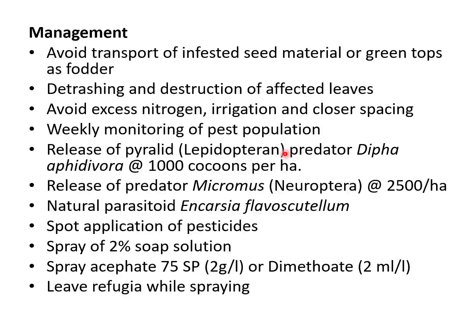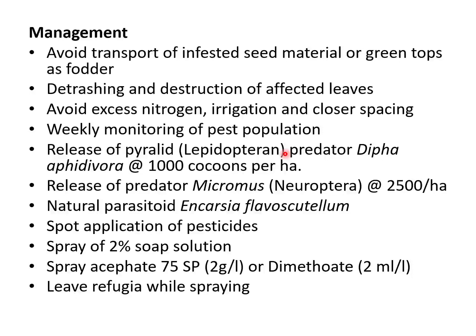And while spraying, leave refugia. Refugia means leaving area untreated with pesticide. So if we have 1 acre of area, we will leave around 20 or 30 cents of area without spraying insecticide. That is called refugia. This will prevent the destruction of natural enemies, and natural enemy population builds up in this untreated refugia, and this will control the subsequent emergence of pests.